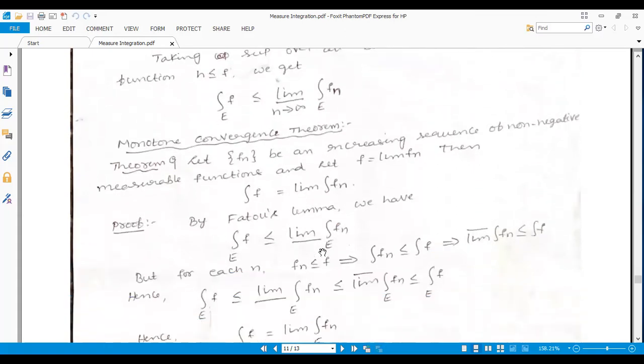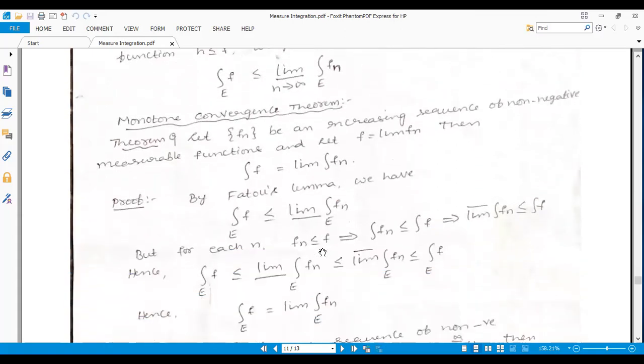Next, one more important theorem, that is the monotone convergence theorem. The major part of the proof is Fatou's lemma. First you prove Fatou's lemma, and only then can you prove the monotone convergence theorem. What is the statement of monotone convergence?